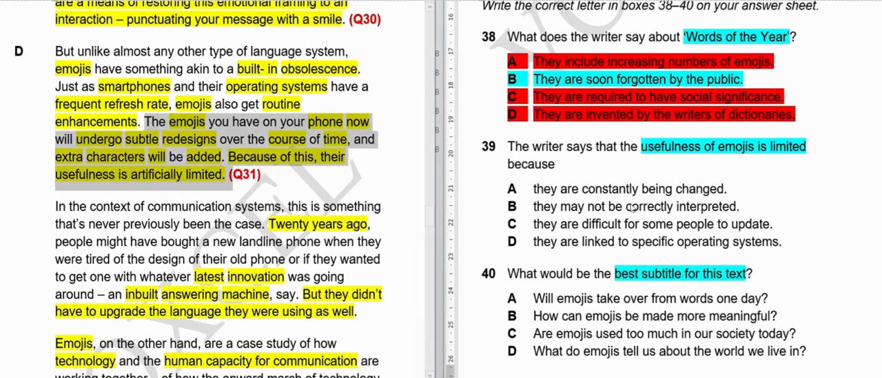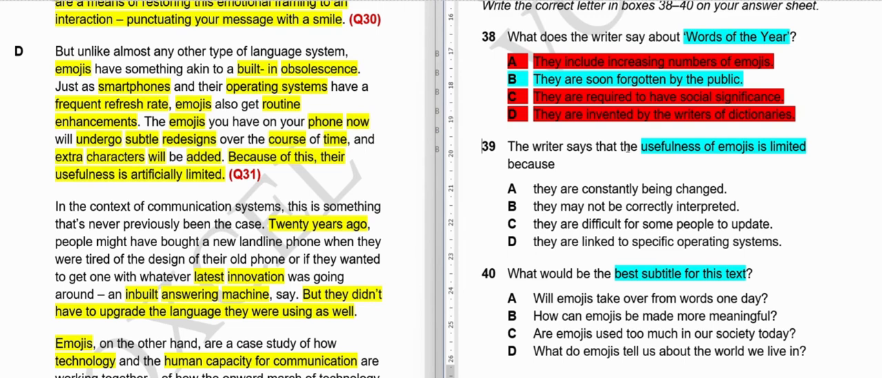Just 1 second, guys. Here it is written, usefulness of emojis. So what we're gonna do is we're gonna read our options and see what is written in the options, and then we will see which option is correct. First option, they are constantly being changed.